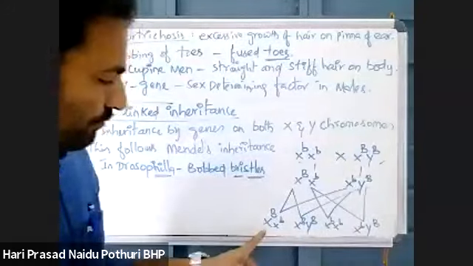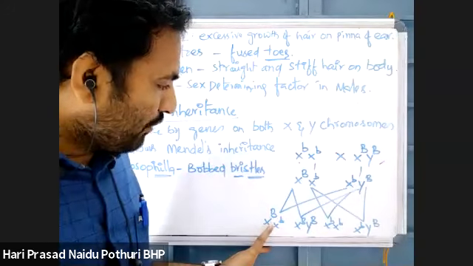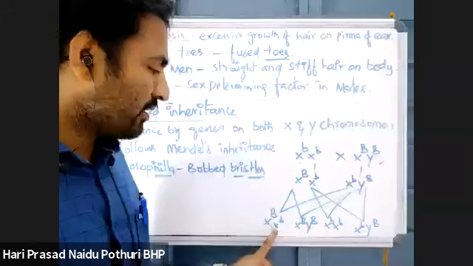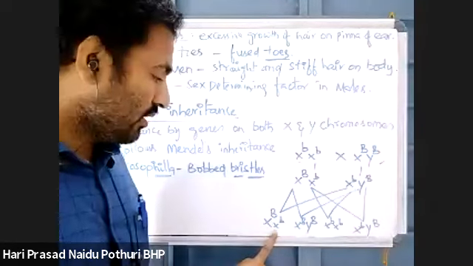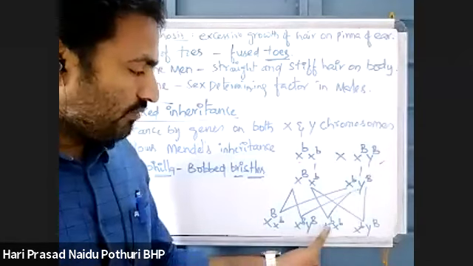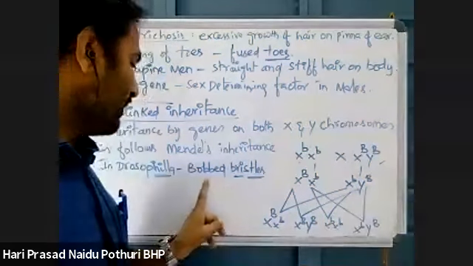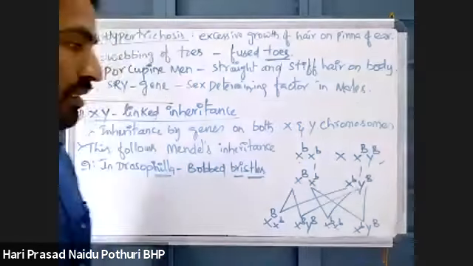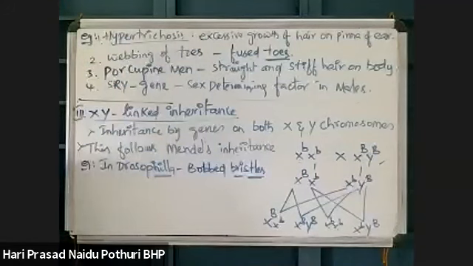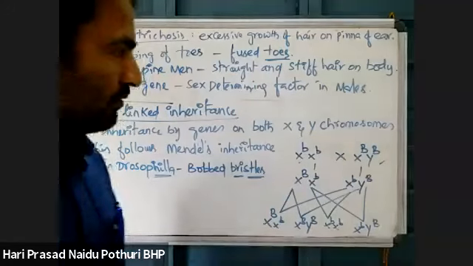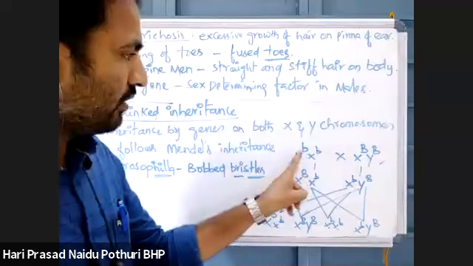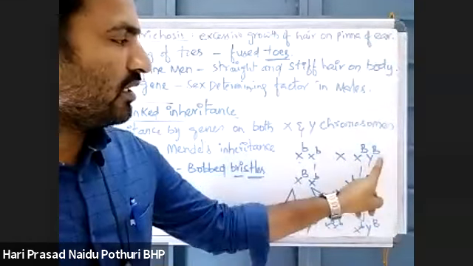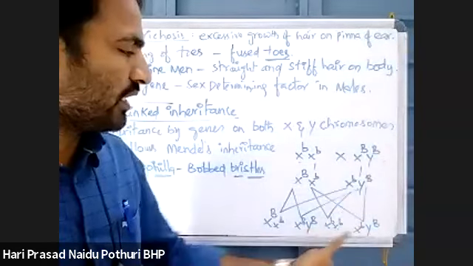See here, 50% of females are dominant, 50% are recessive. That means 50% have bobbed bristles, the remaining do not, but all males have bobbed bristles. Because the Y chromosome is dominant, definitely the dominant character will be taken.